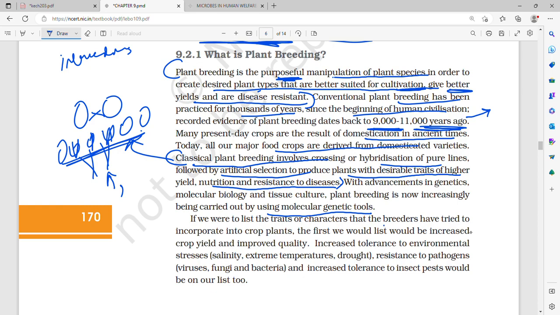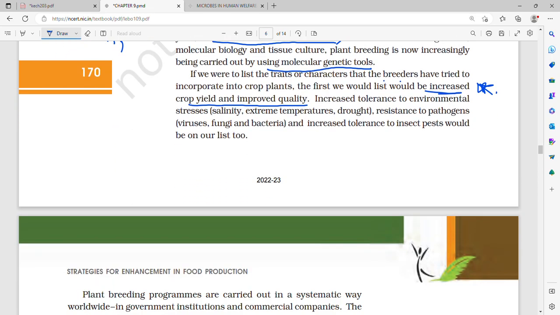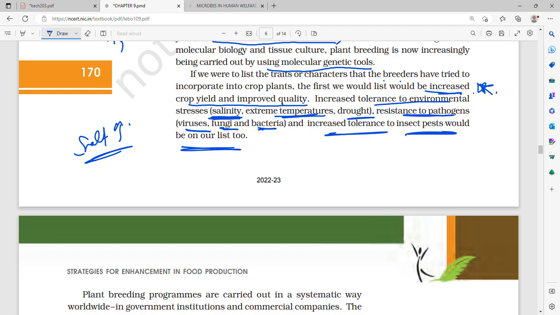If we were to list the traits or characters that the breeders have tried to incorporate into crop plants, first on the list would be increased crop yield and improved quality. This is very important. Disease resistance and tolerance to environmental stresses will come later on. Then increased tolerance to environmental stresses such as salinity, that is more salt, extreme temperatures, drought, resistance to pathogens such as virus, fungi, bacteria, and increased tolerance to insect pests would be on our list too.